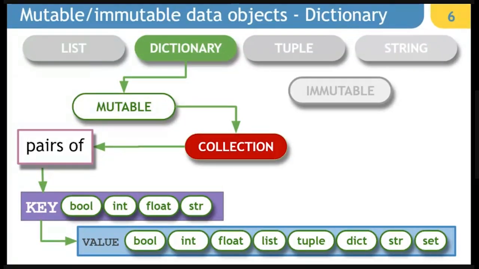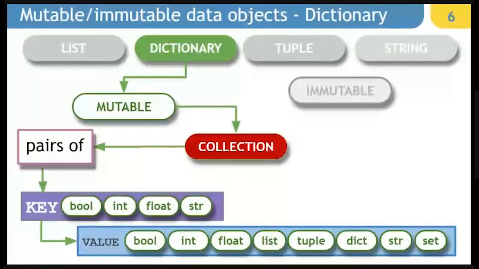Dictionary is mutable, that means we can modify the content. It is a collection where we have a key value pair. In others also it is a key value pair, but the key is automatically assigned, and that is why we do not have any control on the key. Like list also has a key, but there the key is going to start from 0 and go up to n-1. Tuple also has a key, which is again automatically assigned, starting from 0 going up to n-1.